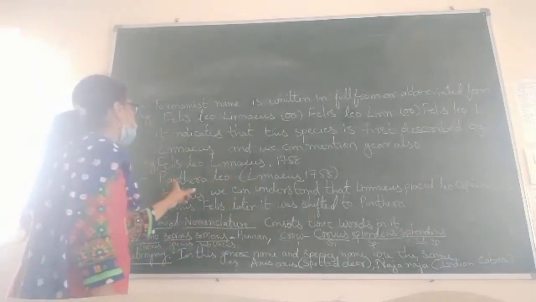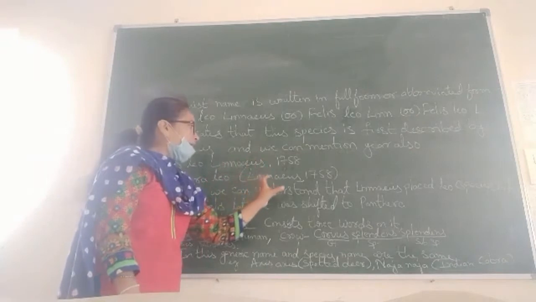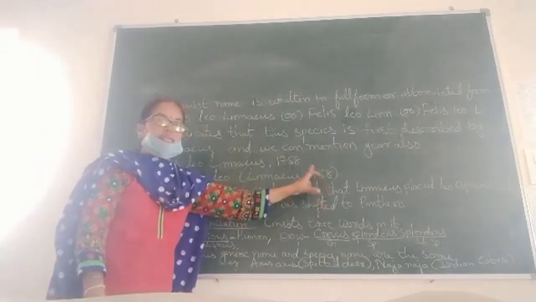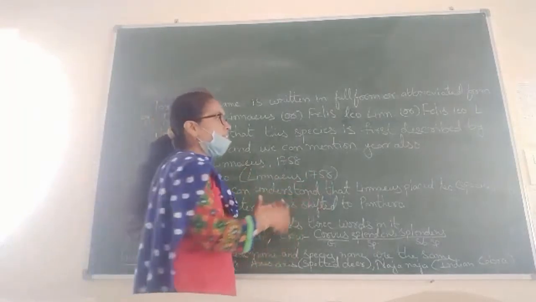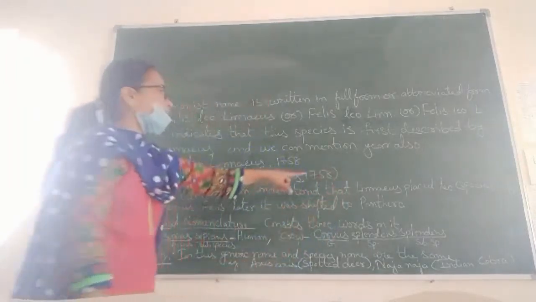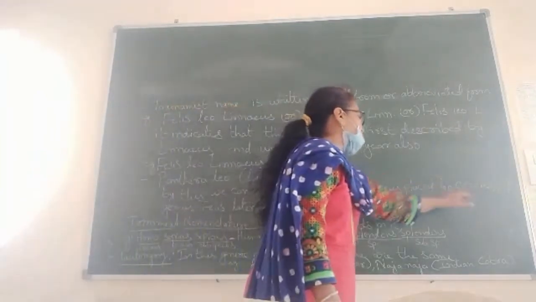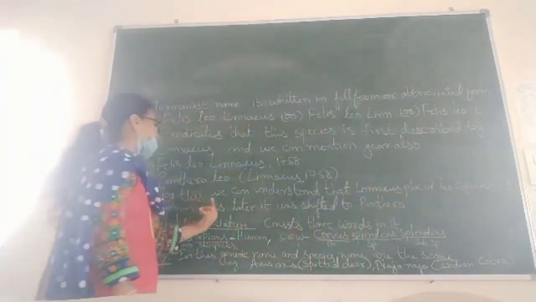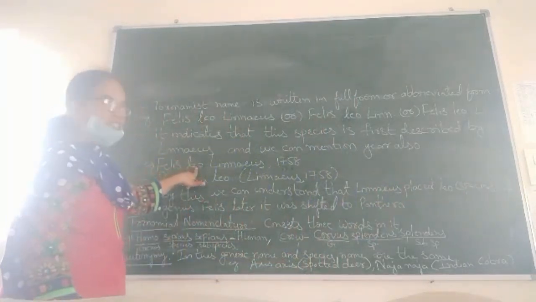Here, if it is written as Panthera leo, with Linnaeus 1758 in brackets, what is that? By this we can understand that Linnaeus placed the leo species in the genus Felis. Felis is the genus, leo is the species.